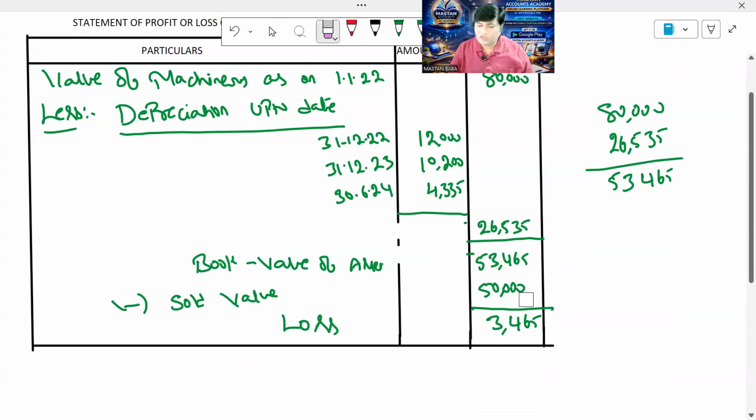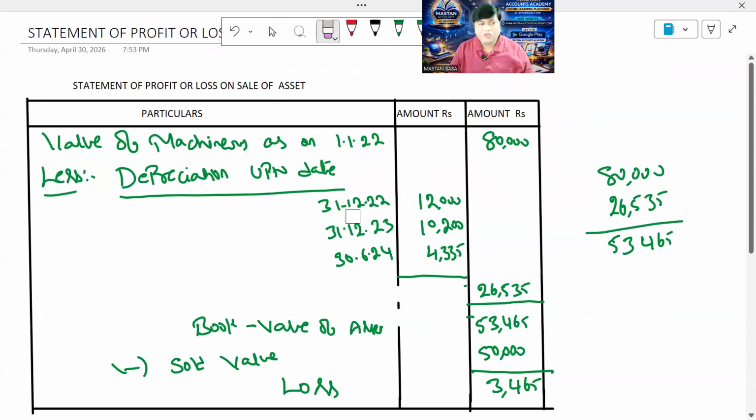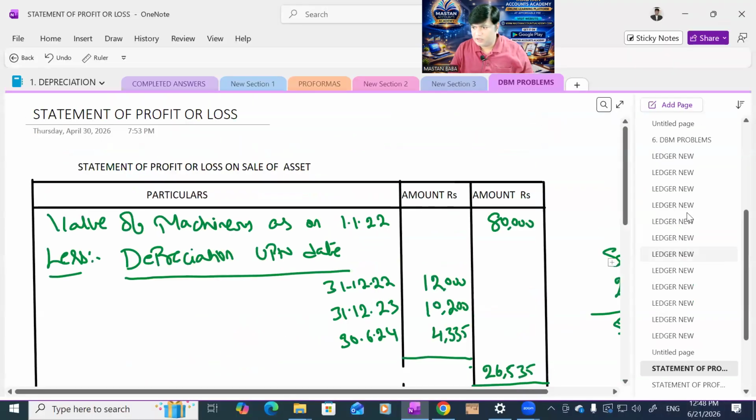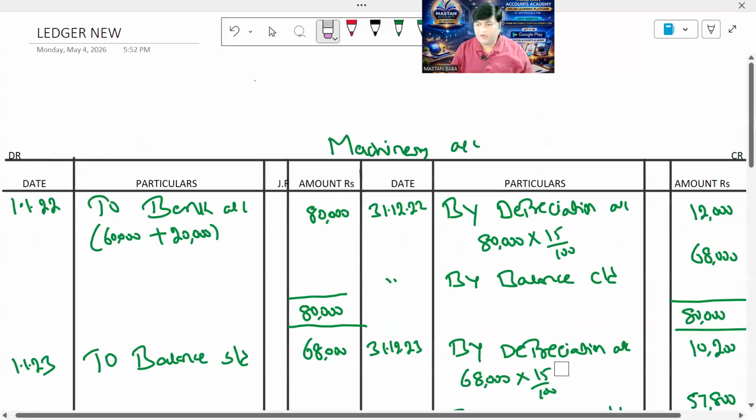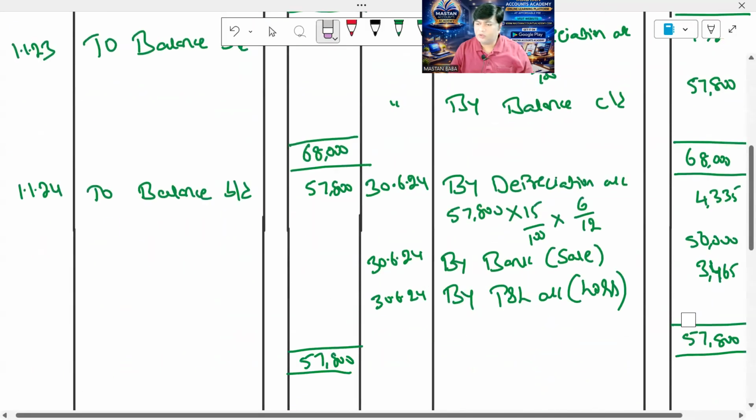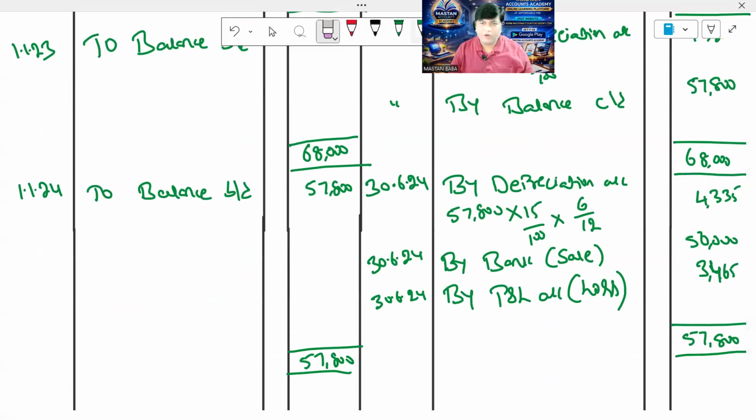If it had sold for more than 53,465, a profit would have come. So all this working note, what did I do? I did it simplified in this answer, ma. With a small technique, I did the same thing. The loss comes to 3,465. So hope you understand this answer, ma. Practice these problems once more, because from the examination point of view, the model will give sale of asset in maximum cases, 80 to 90% of cases.